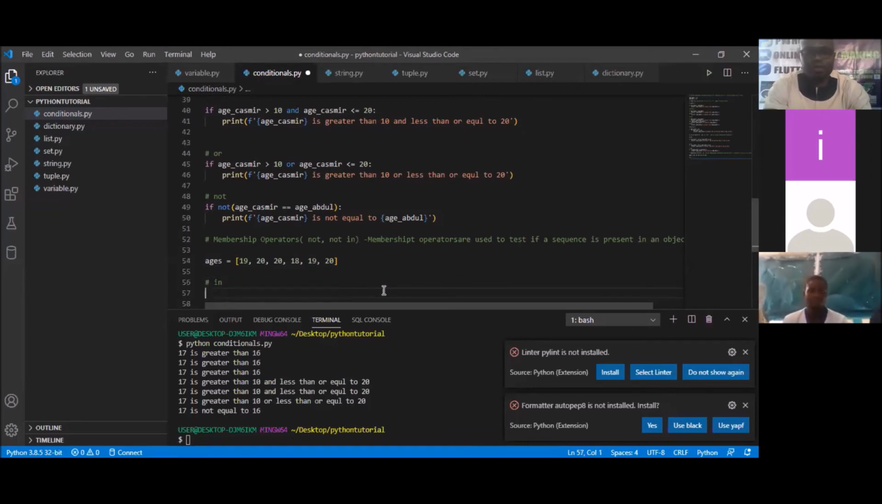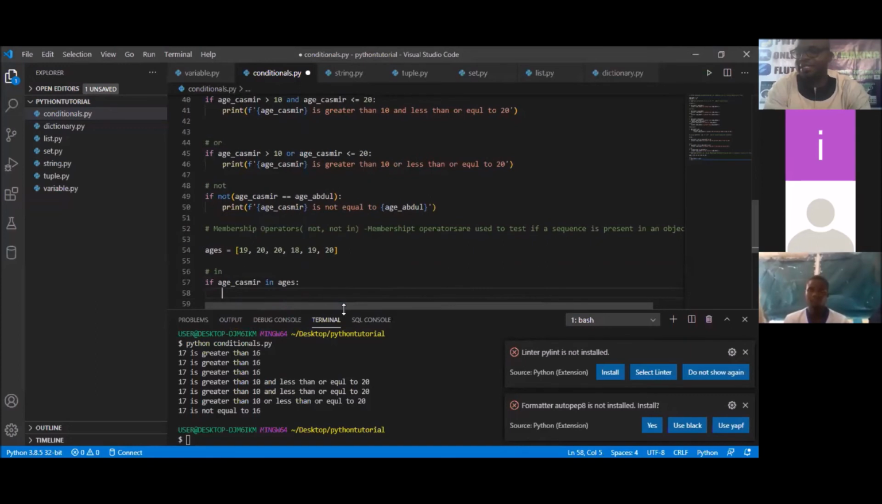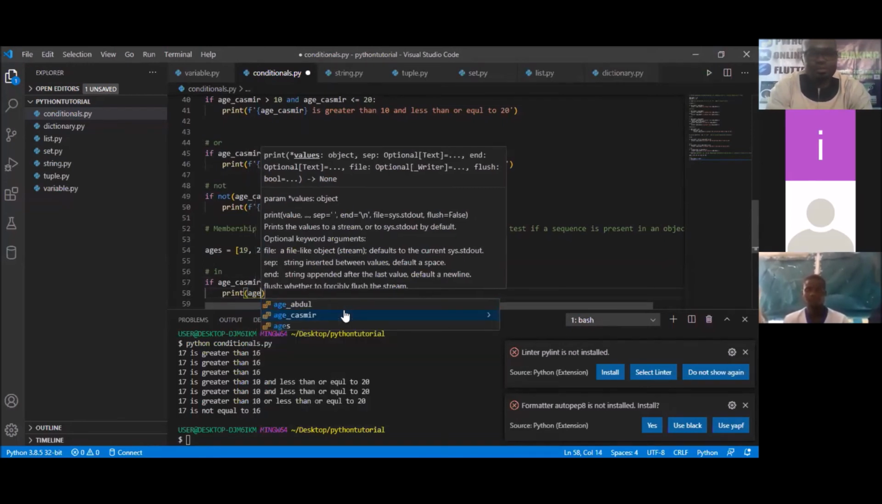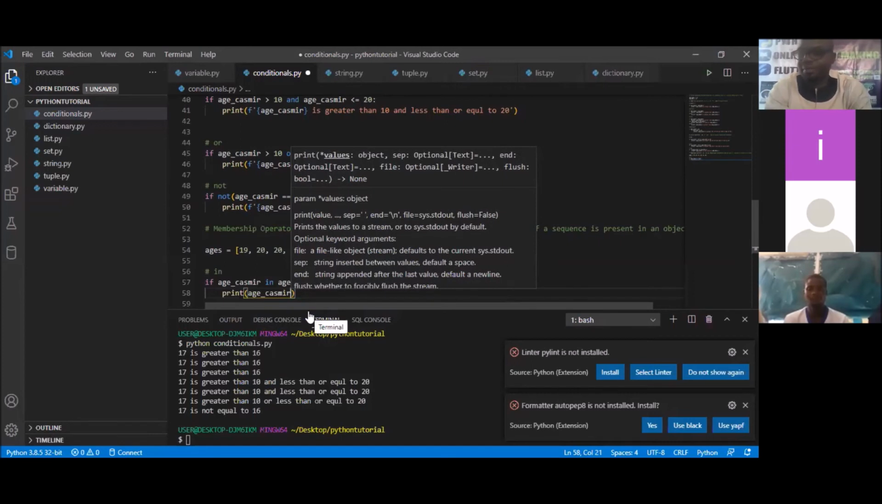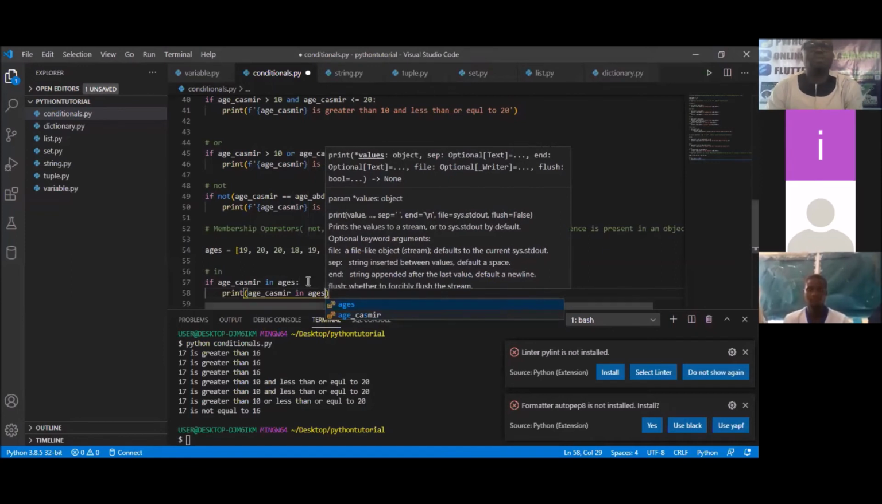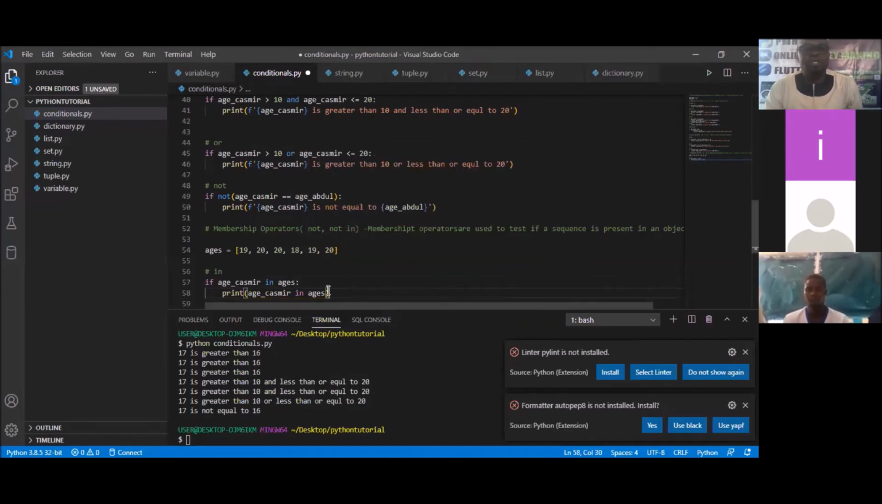So how do we use that? We simply say if, what is Kashmir's age? We say age underscore Kashmir. If age underscore Kashmir is in ages. We want to check whether it is in ages. If age underscore Kashmir is in ages, what do we want to do? Simply print out that age underscore Kashmir is actually in ages.